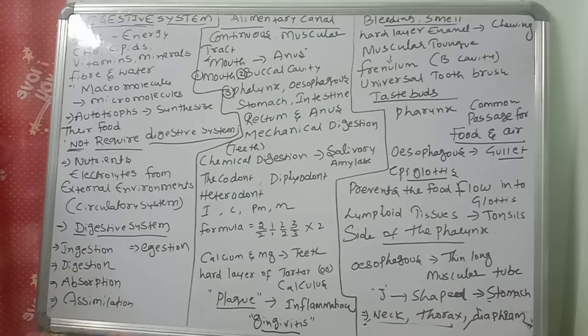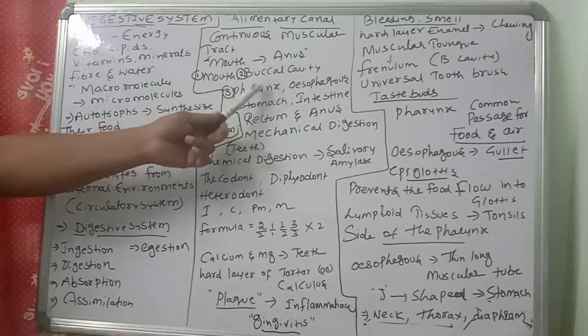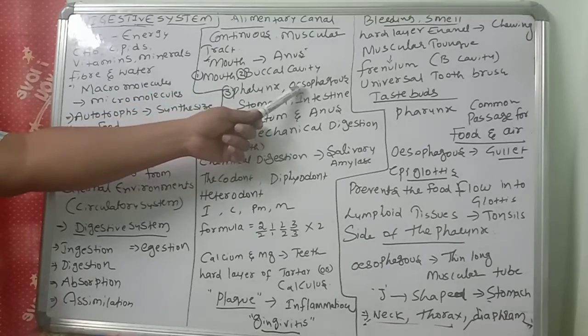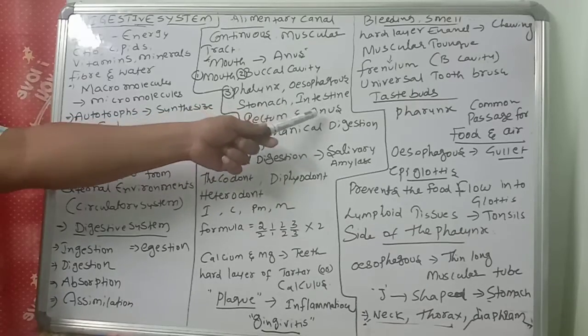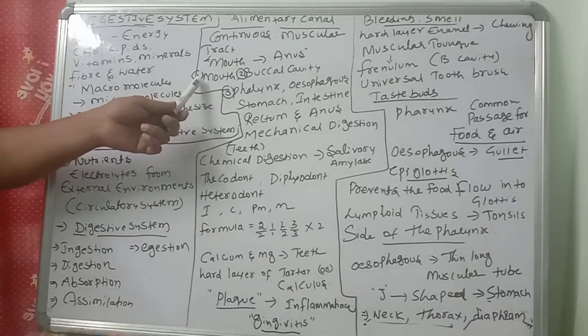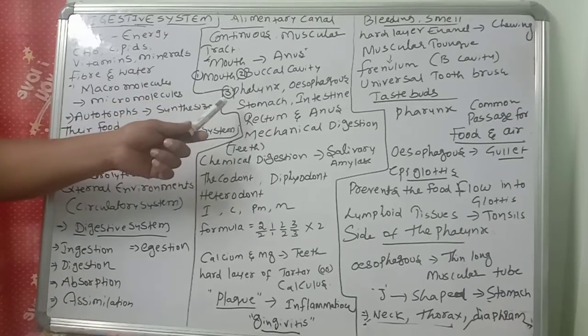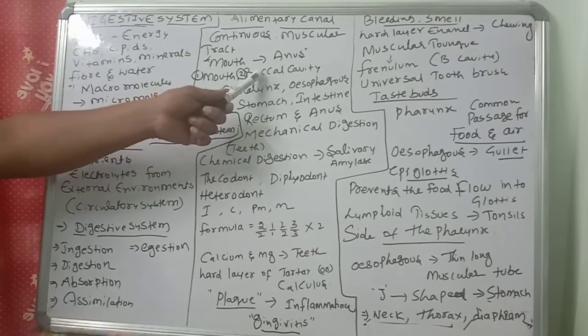So the alimentary canal consists of, what are the parts? Come on, tell. Mouth, buccal cavity, pharynx, esophagus, stomach, intestine, rectum, and anus. So like this, the parts are there in the alimentary canal. The mouth is helpful for reception of food and leads to the buccal cavity. The buccal cavity is also called the oral cavity.